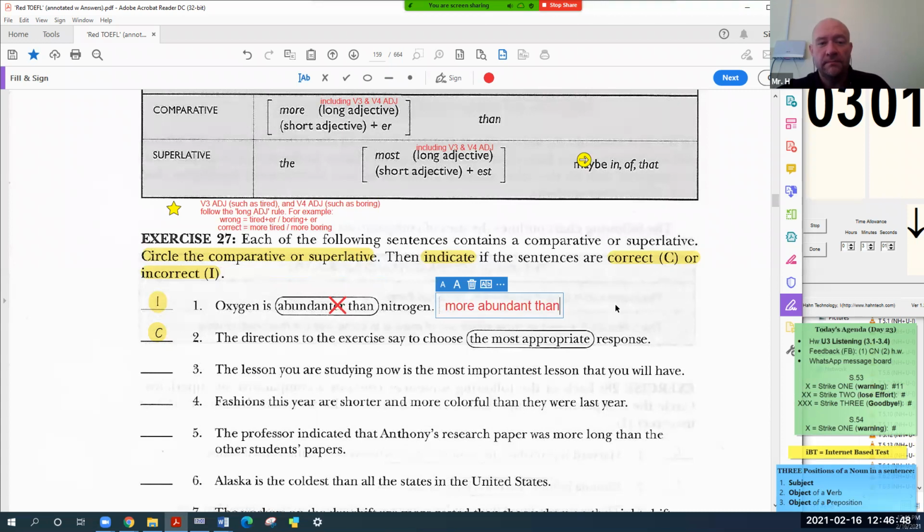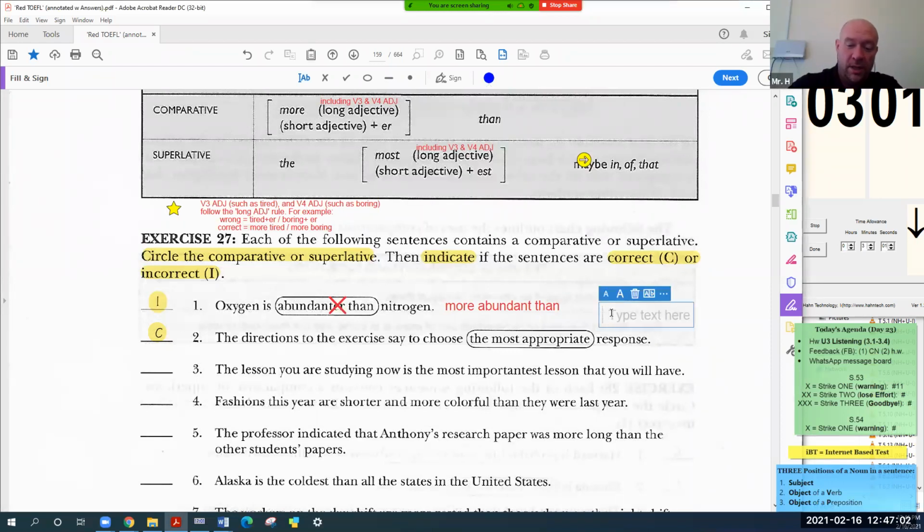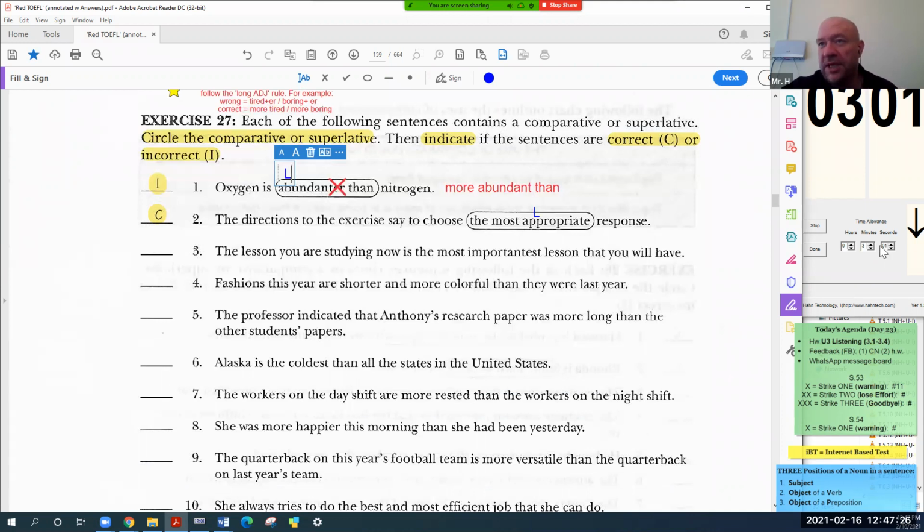Can you explain number 2? It's correct, because it is long. I'm going to put L for long just to show you. Appropriate is long. Long adjective. Abundant also, long adjective. So we need the long formula on both of these examples. All right, gentlemen, try it now. Begin.